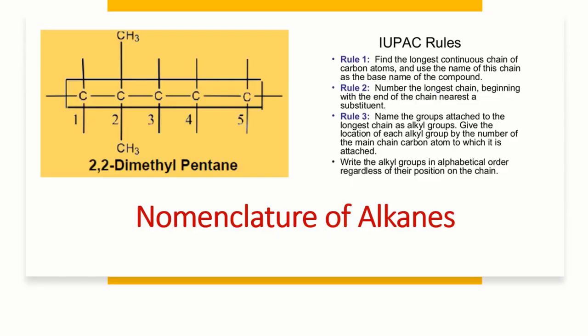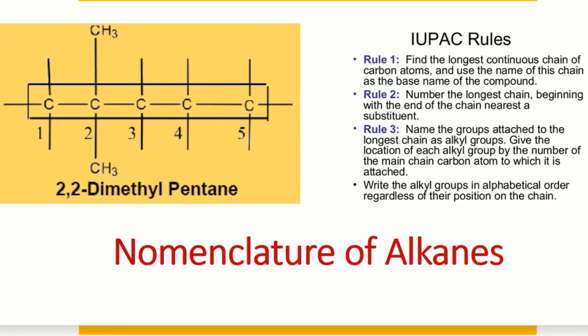Nomenclature means naming. So we have to give the name to the organic compounds. There are two ways of the naming of the organic compound. One are called as the common names and second are called as the IUPAC names. Common names are there for some molecules, for example, n-butane, isobutane, n-pentane, isopentane, neopentane. And when increasing the number of carbon atoms, it is hard to give the common name. So we give the IUPAC names.